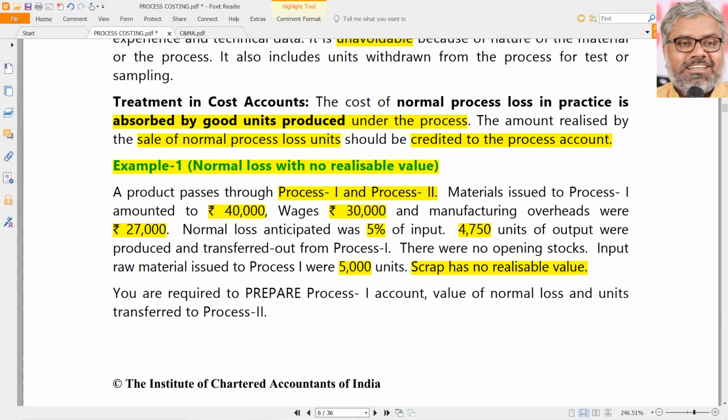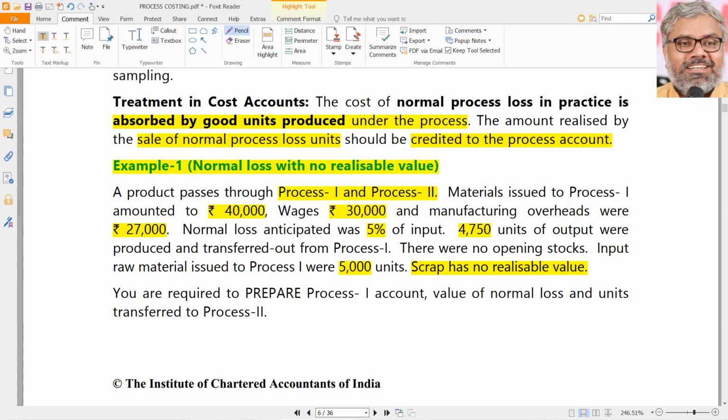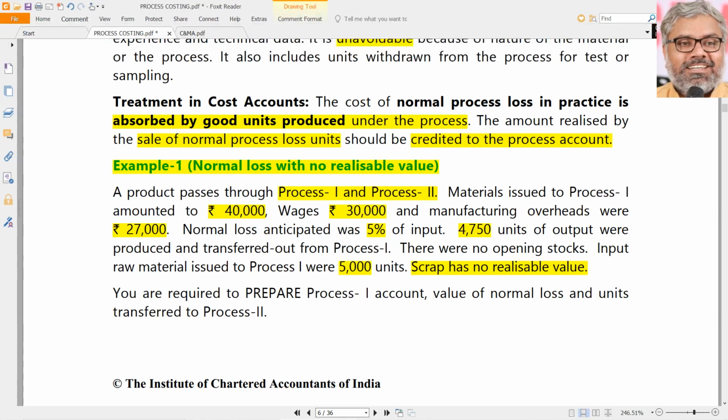First of all, let us see whether the normal loss amount is matching. Input in the process was 5,000 units. That was clear, given already. When 5,000 units are inputted and 5% is the normal loss, that is what is the norm, what is standard, that is 5% of input. 5% of 5,000 should be 250 units.